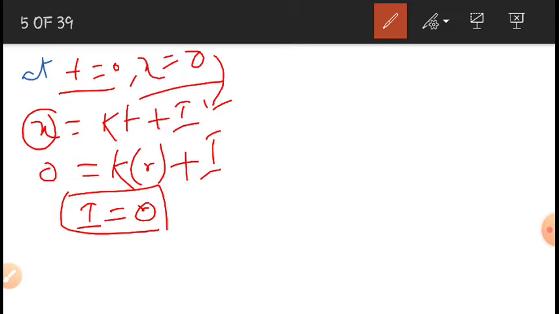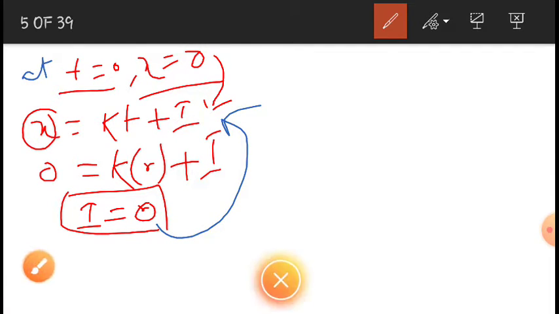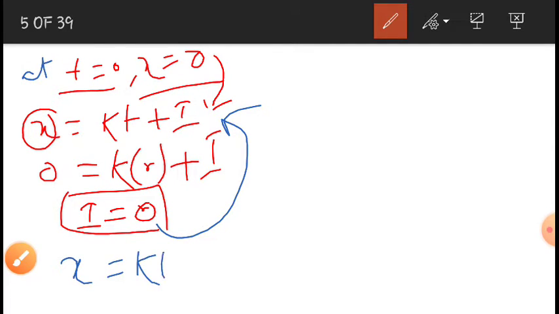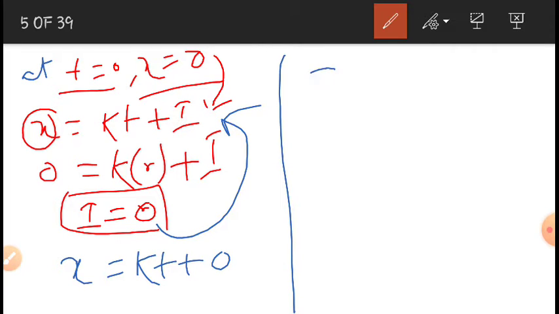Again I am going to substitute this value I is equal to 0 in equation 2. Then x is equal to kt plus 0. So that means x is equal to kt. Here k is the rate constant.